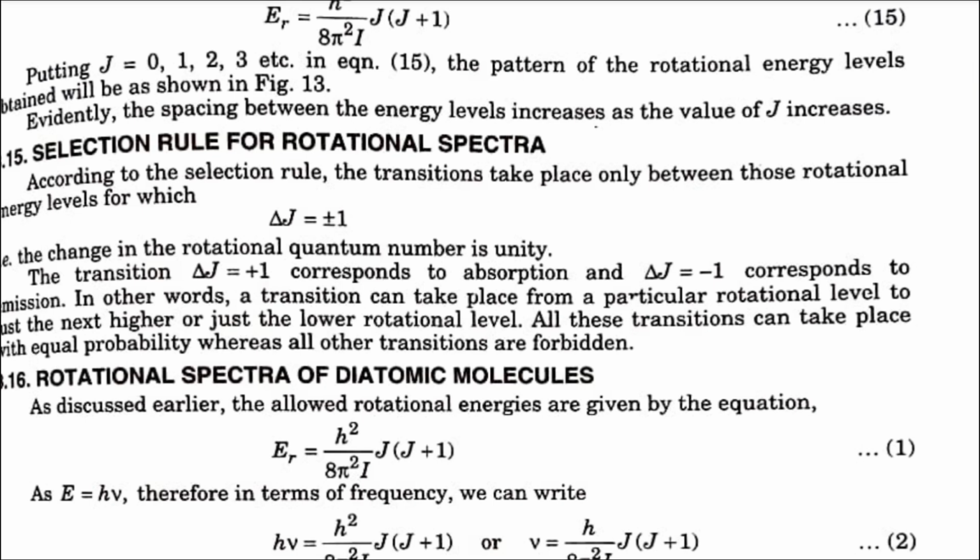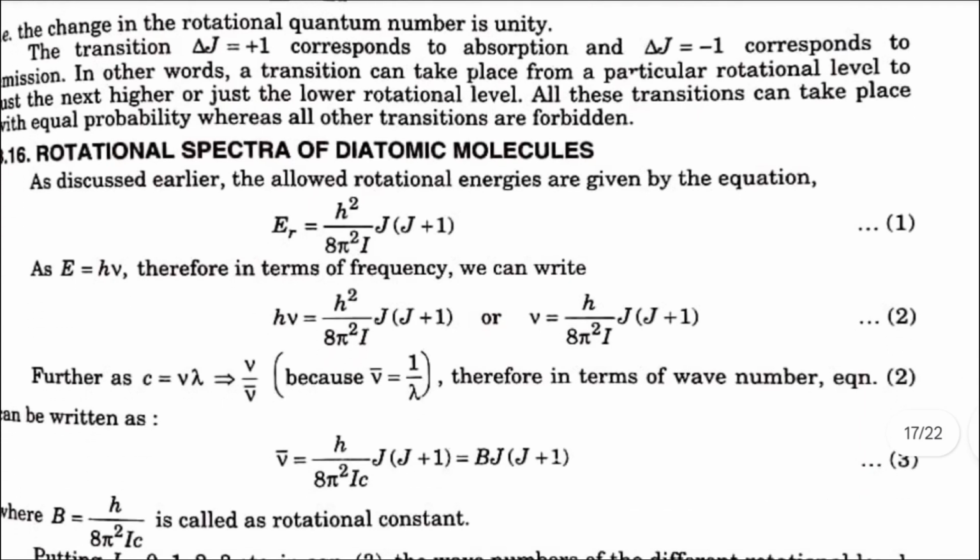3.15 Selection rule for rotational spectra. According to the selection rule, the transitions take place only between those rotational energy levels for which delta j is equal to plus minus 1. That is, the change in rotational quantum number is unity. The transition delta j is equal to plus 1 corresponds to absorption and delta j is equal to minus 1 corresponds to emission. In other words, a transition can take place from a particular rotational level to just the next higher or just the lower rotational level. All these transitions can take place with equal probability, whereas all other transitions are forbidden.